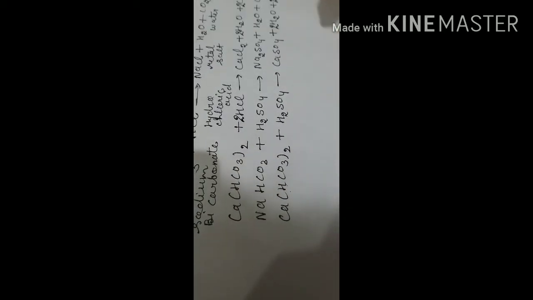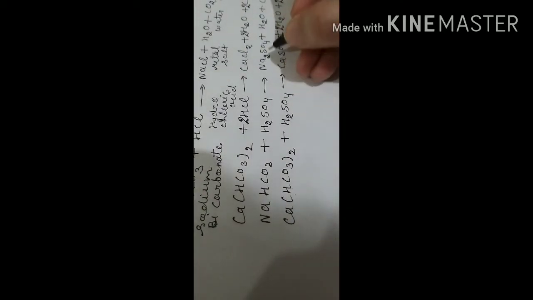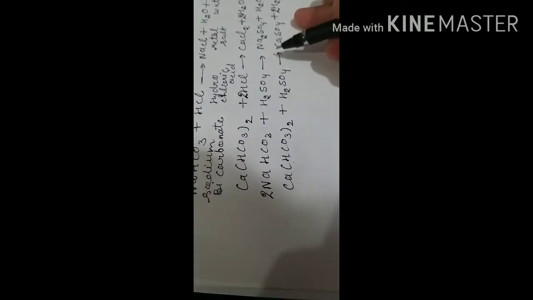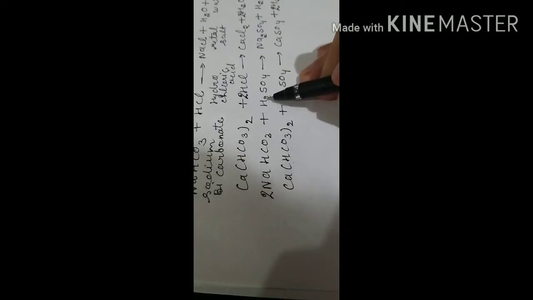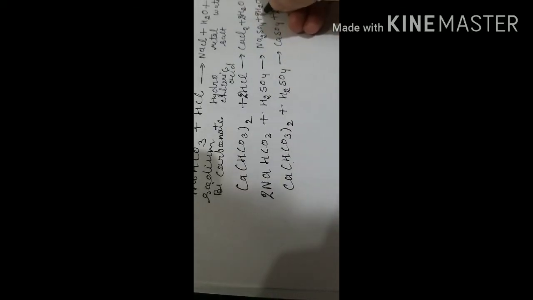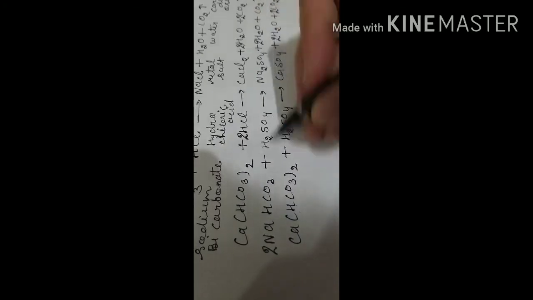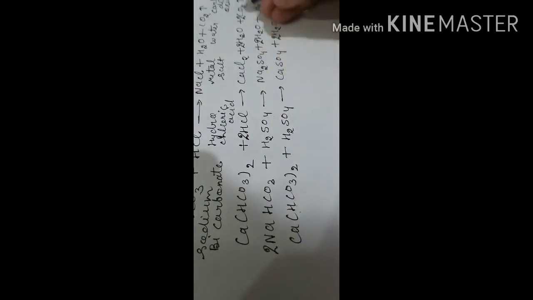For the sodium equation, we have 2 sodium, so put the number 2 there, and sulfate is 1, which is okay. Hydrogen is getting 2 and 2, 4, so we put the number 2 again, and carbon is also getting 2, so we put the number 2.